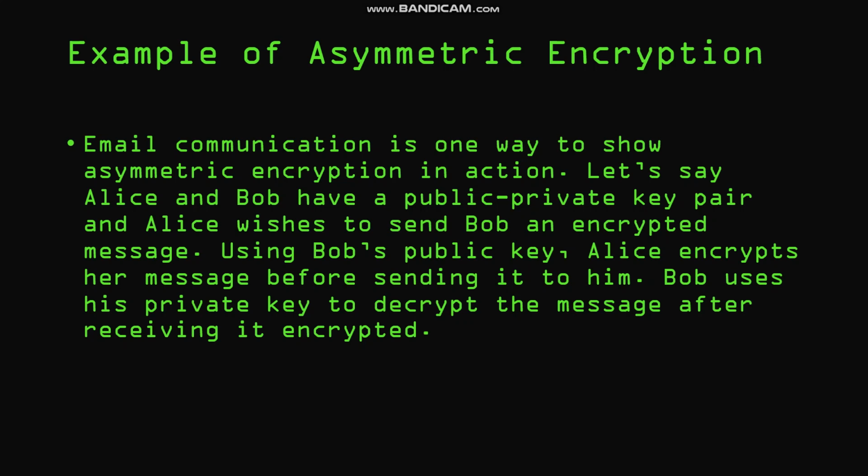Key distribution. Asymmetric encryption eliminates the need for a secure key distribution system that is required in symmetric encryption. With symmetric encryption, the same key is used for both encryption and decryption, and the key needs to be securely shared between the sender and the receiver. Asymmetric encryption, on the other hand, allows the public key to be shared openly, and the private key is kept secret by the receiver.